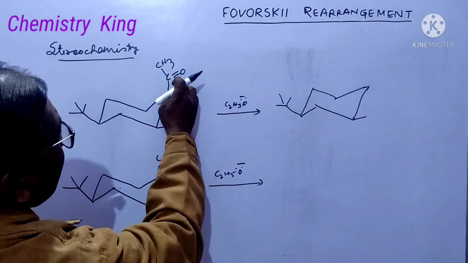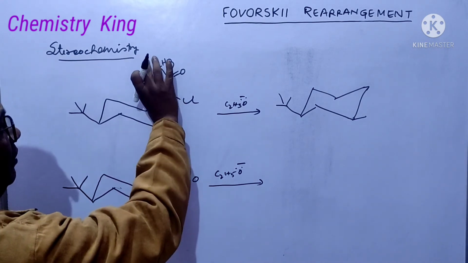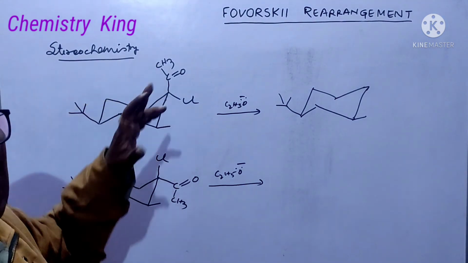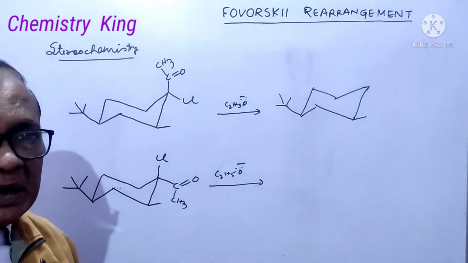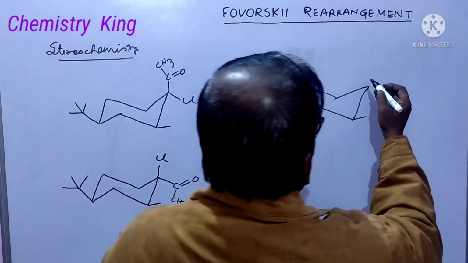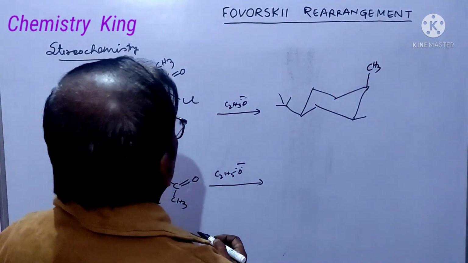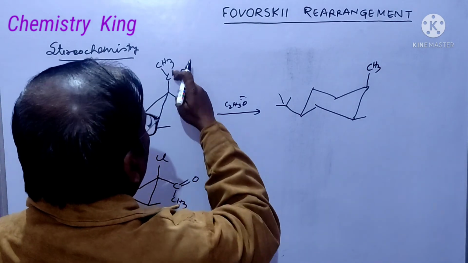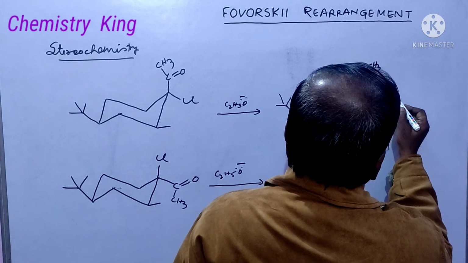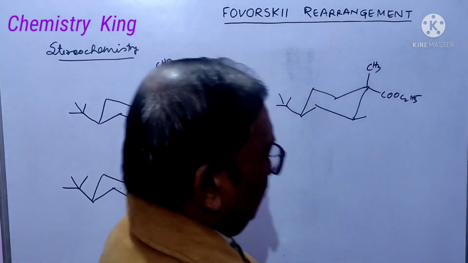If methyl is here, double bond is here, this bond will rotate. It is carbon-carbon single bond, rotate and methyl will come here and it will acquire original and favorable position, and then this minus will attack here, so methyl will be at axial, at above. Methyl will be, and ester will be here. This will be the product.